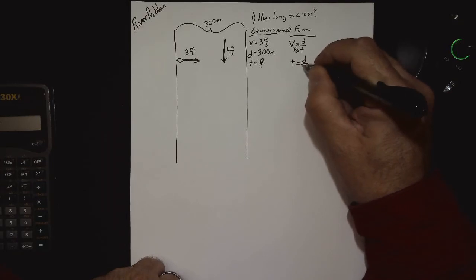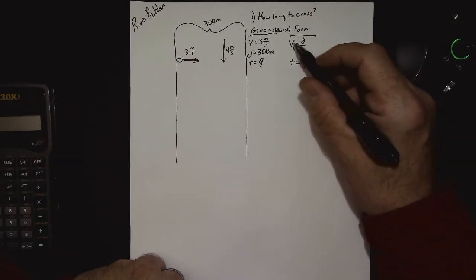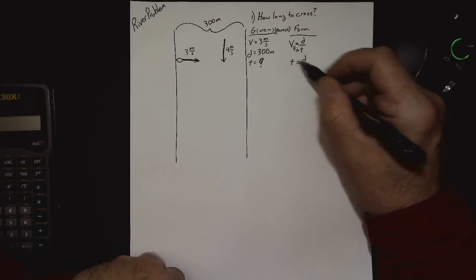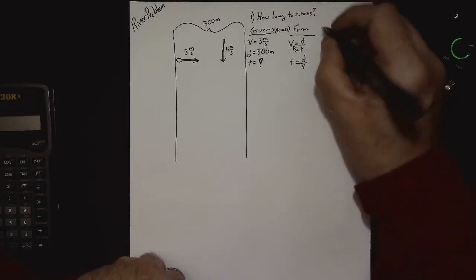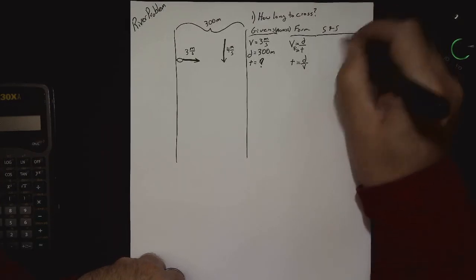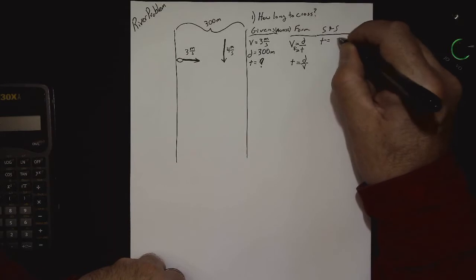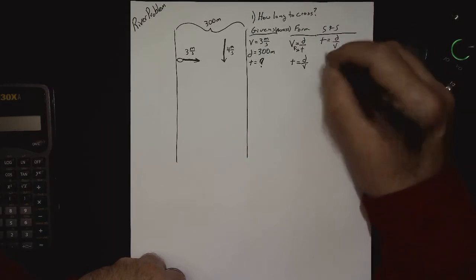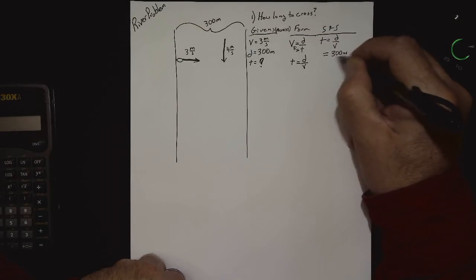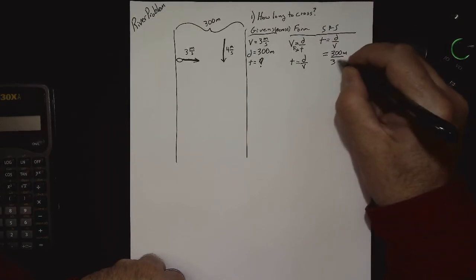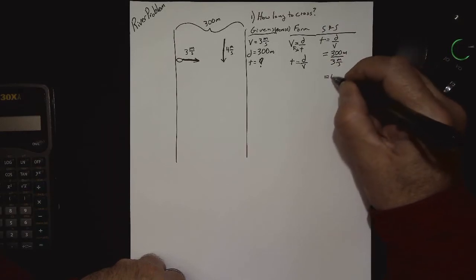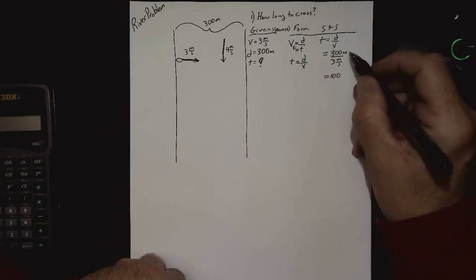D over V. Are we helpless, though? If this was stupid magic and we got this wrong, are we helpless because we messed up on the formula? Is that where we're at? I hope you realize we are not there. T equals D over V. So what's the distance? 300 meters. The velocity is 3 meters per second. Well, when we divide, we get 100, but 100 what?